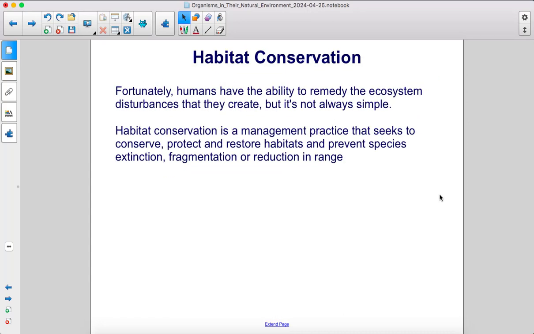Fortunately, humans have the ability to remedy the ecosystem disturbances that they create, but it's not always simple. Habitat conservation is a management practice that seeks to conserve, protect, and restore habitats and prevent species extinction, fragmentation, or reduction in range.